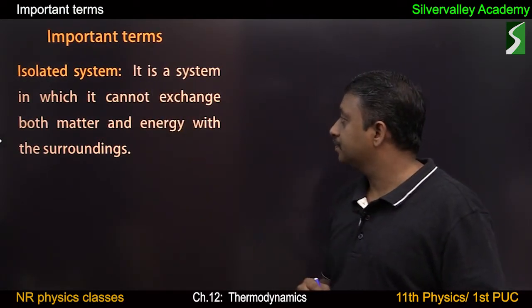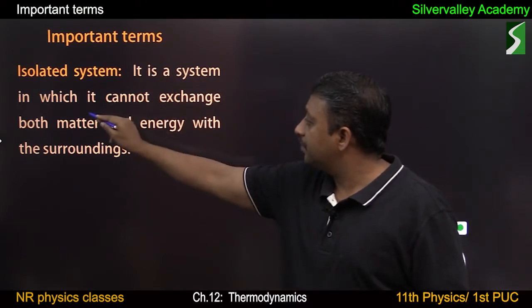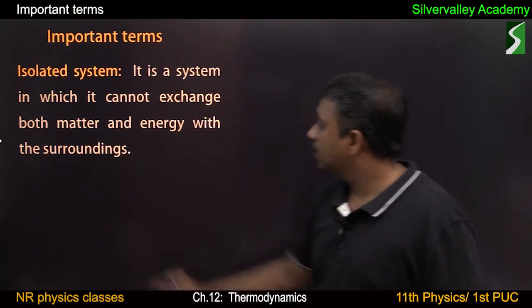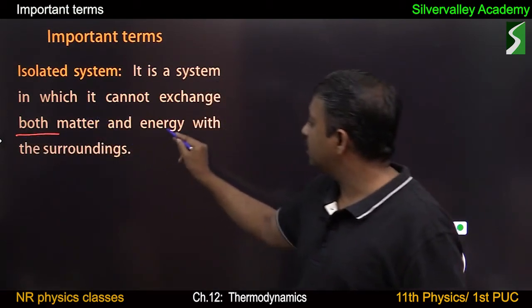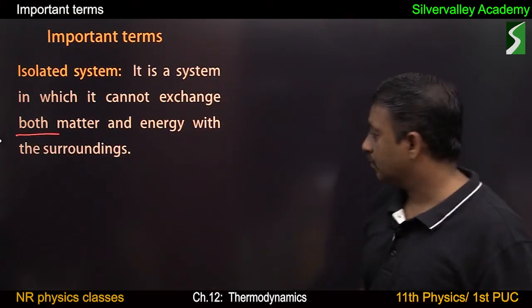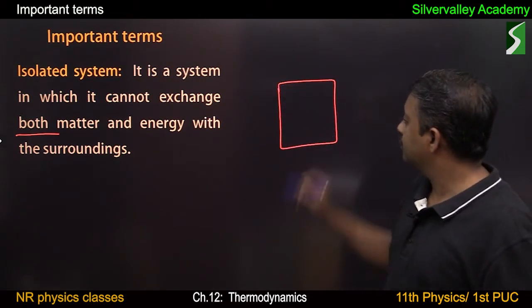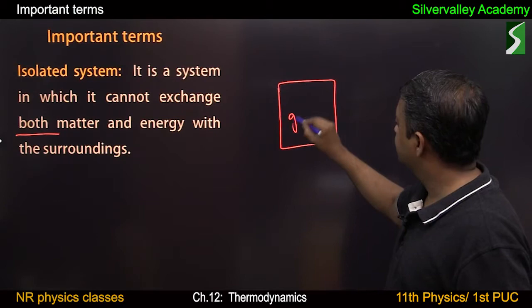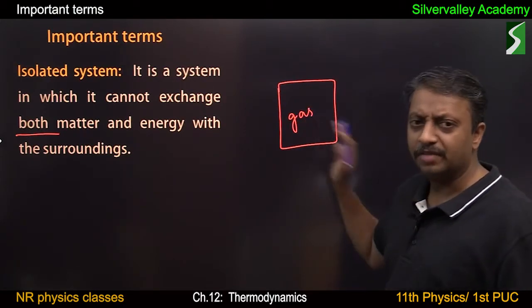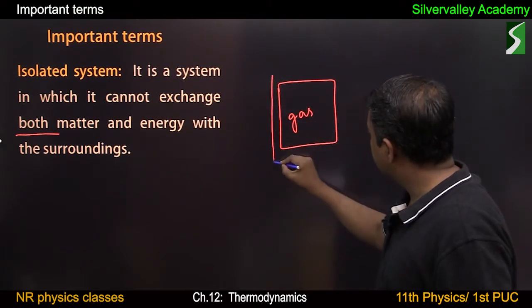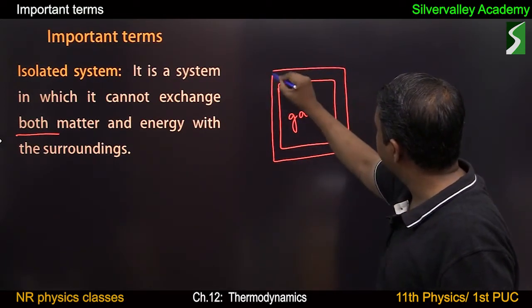Isolated system. It is a system in which it cannot exchange both energy and matter with the surroundings. If this is the system, gas or liquid, something which is under observation, then this gas should be suitably insulated.